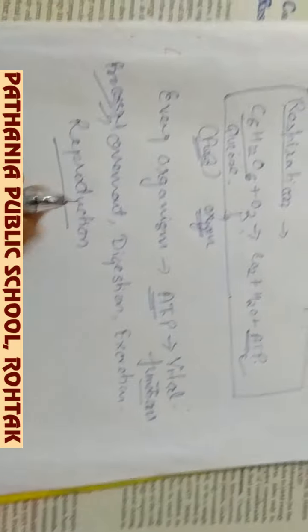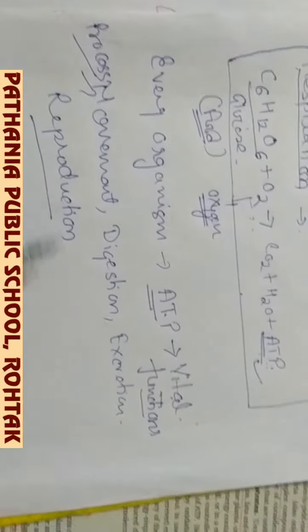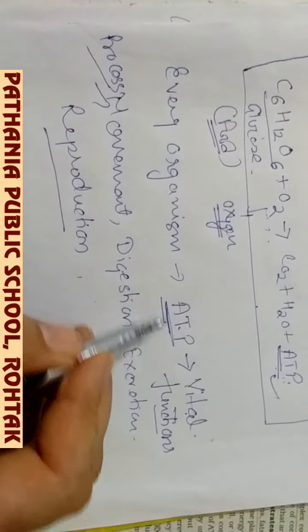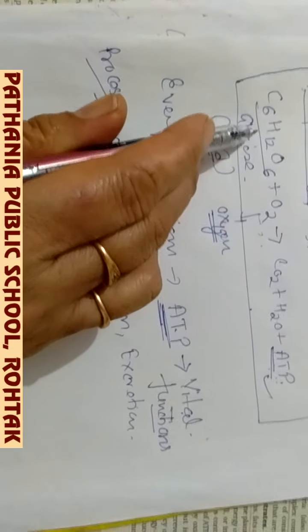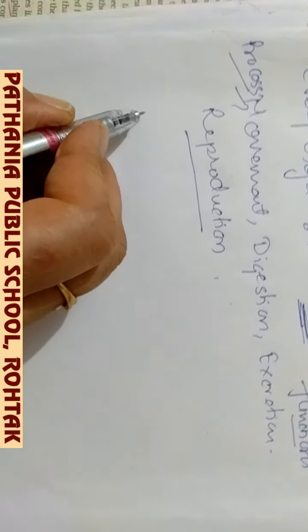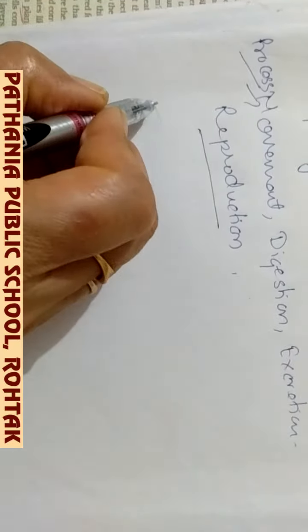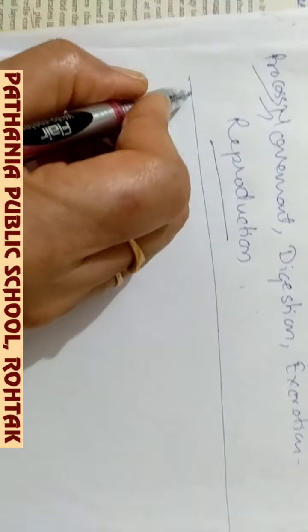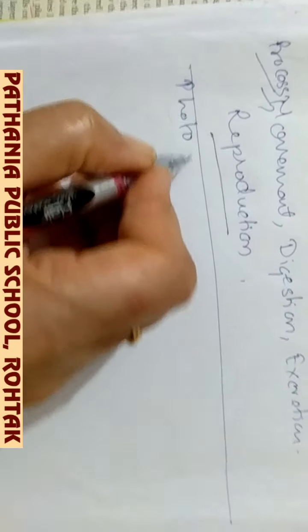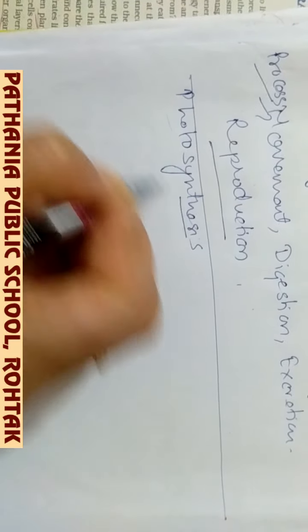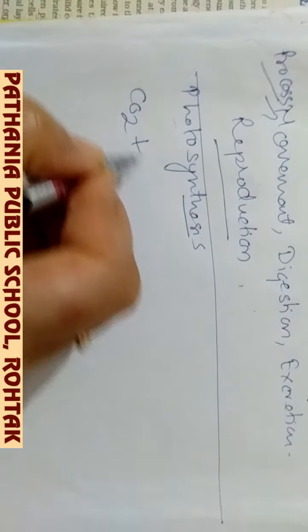So now by observing all this we can understand that for release of energy we need two things, that is food and oxygen. So from where do we obtain food and oxygen? Before this chapter, we have already discussed the chapter photosynthesis. Both the raw materials are prepared in the process of photosynthesis.